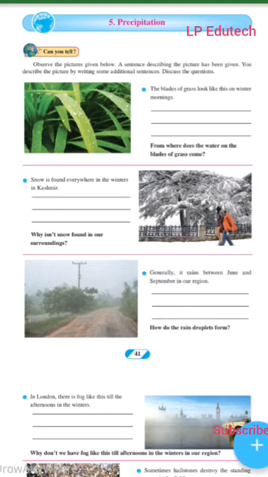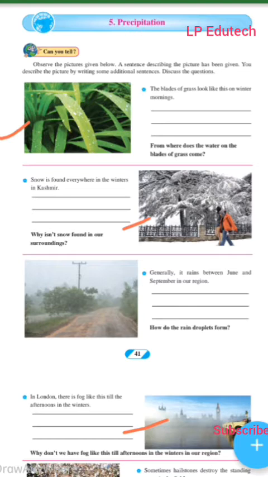Okay, there are a few figures. This is number 1, number 2, number 3. Now what is this? Let us have a look. Number 1: the blades of grass look like this on a winter morning. Now why does it look like this? There is a question asked on the given figure.